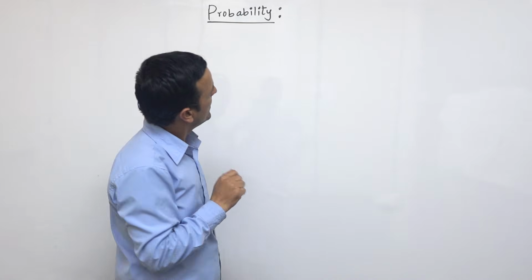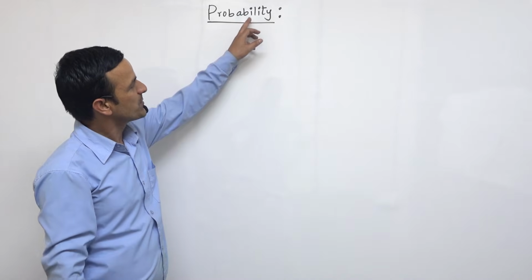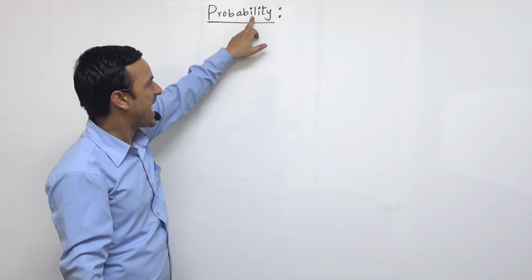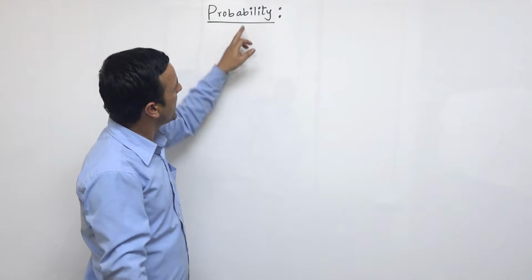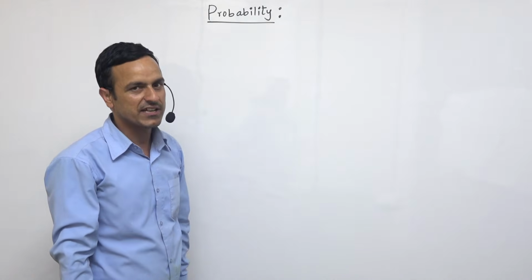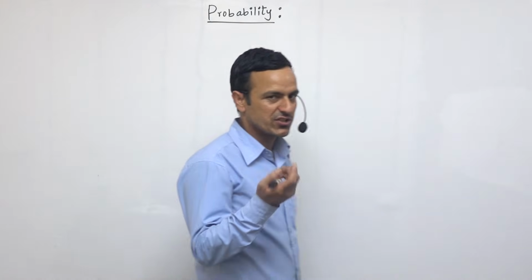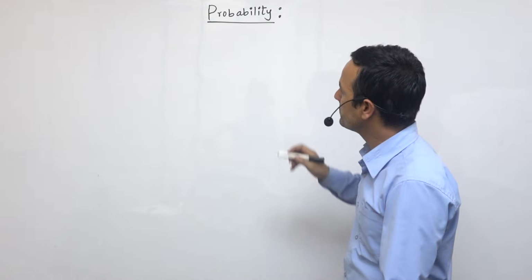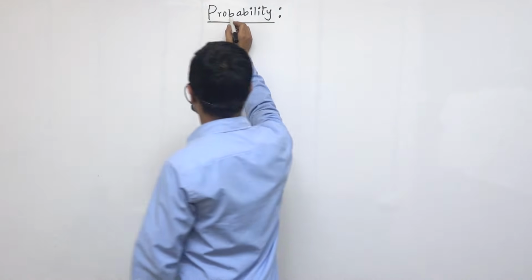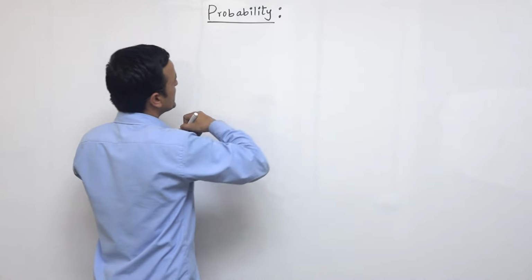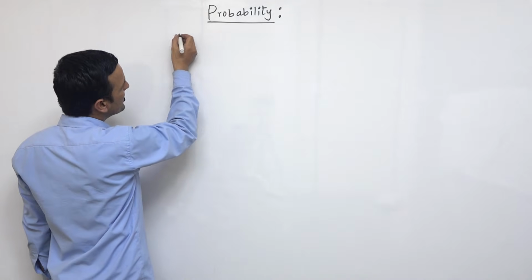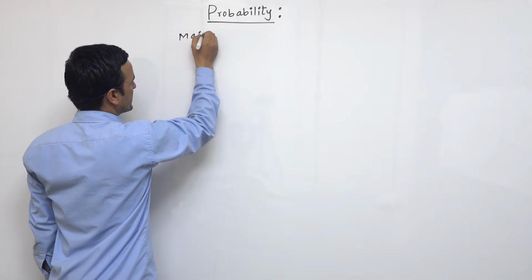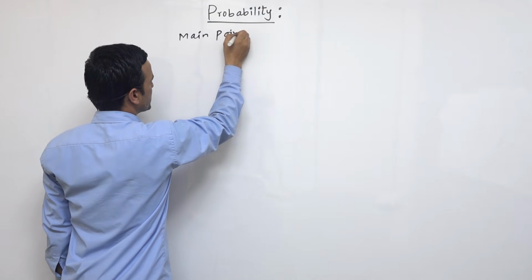So if the question is what is the probability of a man having 3 eyes, or a man living 200 years, then its answer should be 0, because it is an impossible event. There is no possible outcome or no favorable case. So let's study this probability in detail. Now, the main points I have written down here.